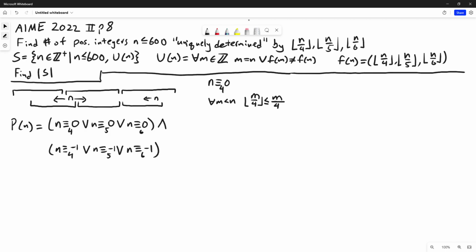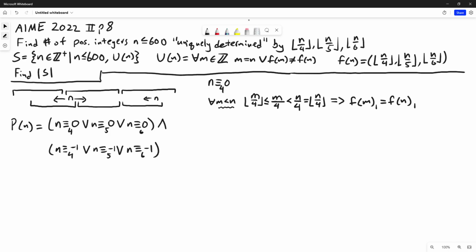And this m over 4 is less than n over 4 by our assumption here. And n is congruent to 0 mod 4, so this equals the floor of n over 4. And this is telling us that f of m, its first coordinate anyways, is equal to f of n in its first coordinate.